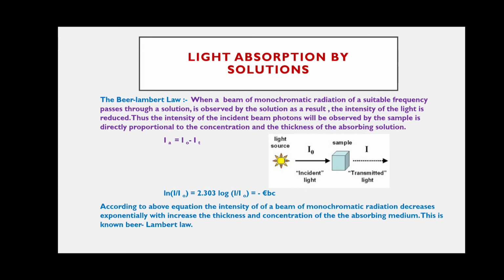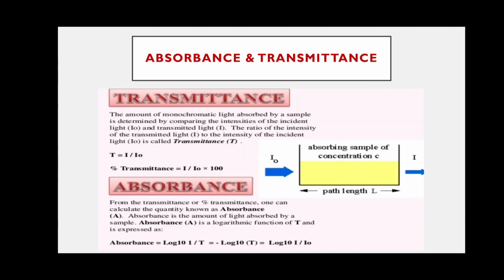Coming to transmittance: the amount of monochromatic light absorbed by the sample is determined by comparing. Transmittance means how much of the light is transmitted through the sample solution.